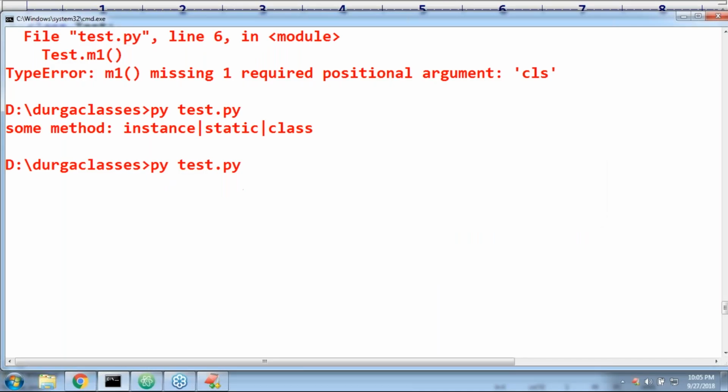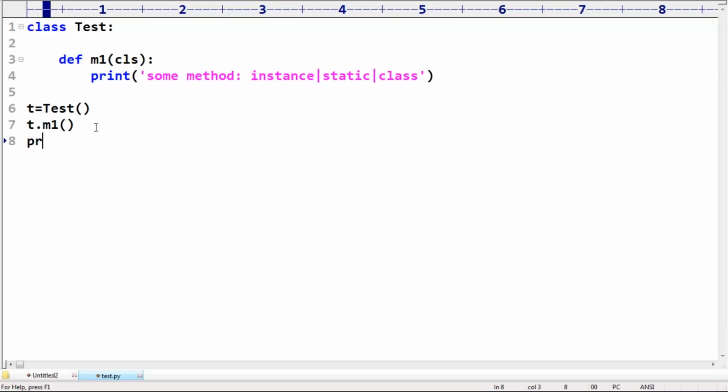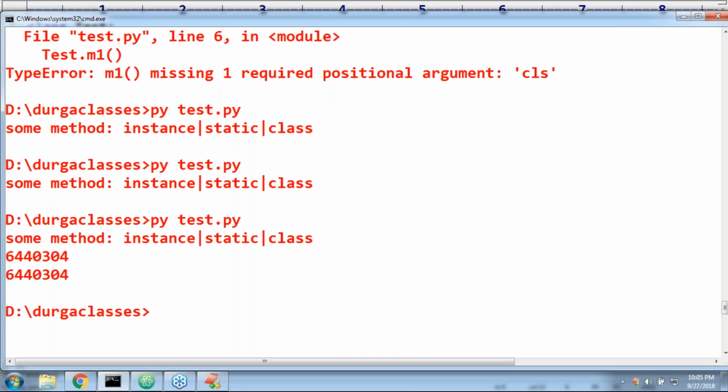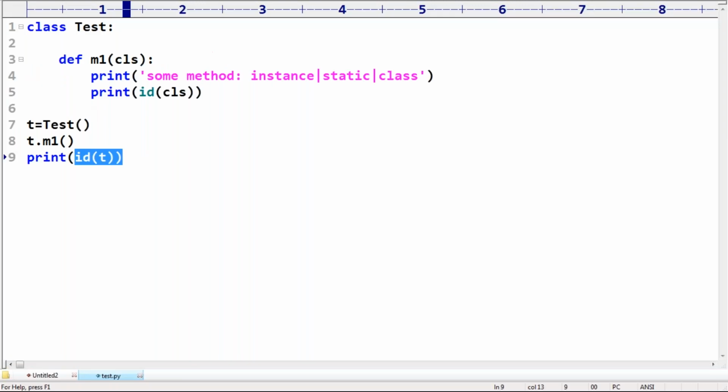Perfectly, it is valid, 100% sure. Where is the proof for that? Print the id of t. What is the address of t? Similarly, print the id of cls. The address of the cls variable, the current object reference, and the address of this t, both are pointing to the same address. Can you please have a look? Yes, that's why it is an instance method.